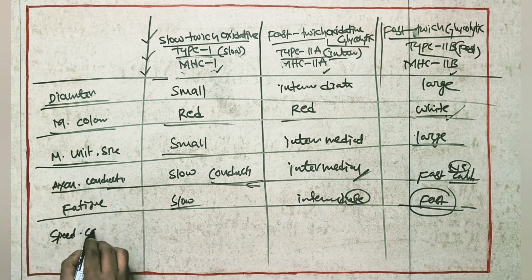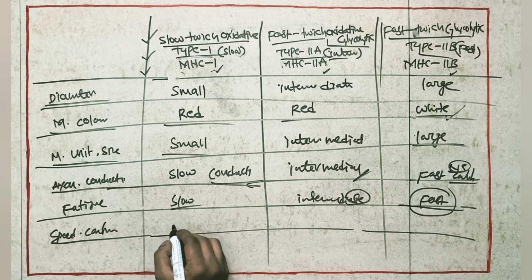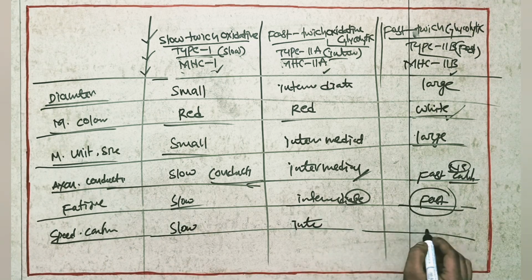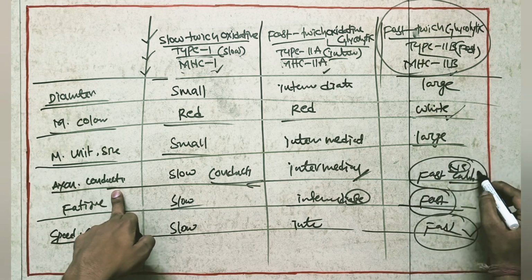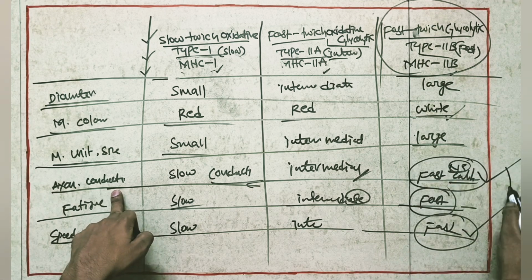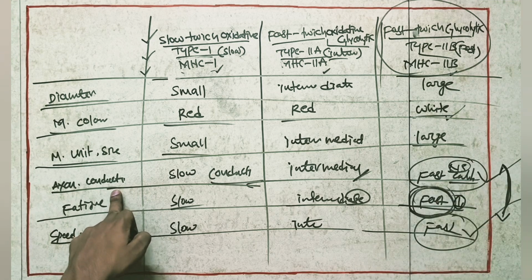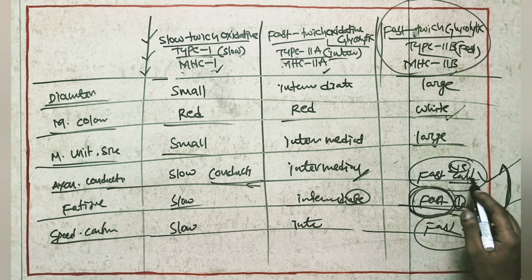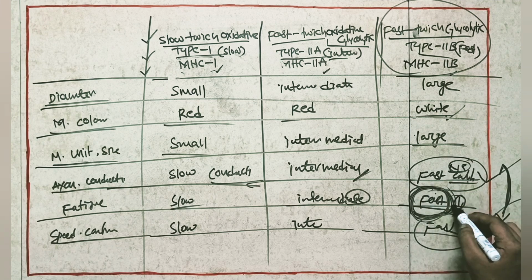Last point, speed of contraction. How fast will the contraction happen in these types of muscles? Here it will be slow, here intermediate, here fast. Understand these points. In type 2B muscles, the speed of contraction will be fast, and at the same time axon conduction will be fast. Even though these two are fast, these muscles go into fatigue very fast, because conduction and activity will be more.